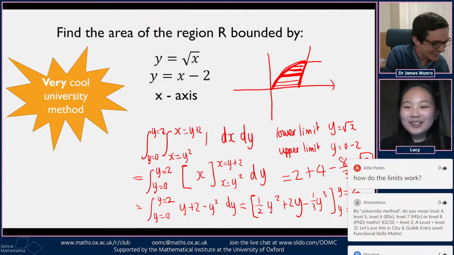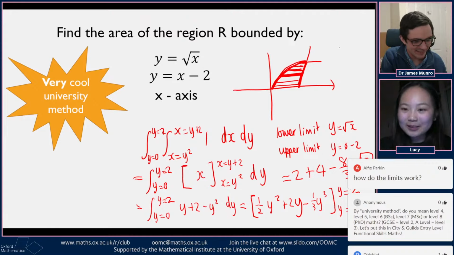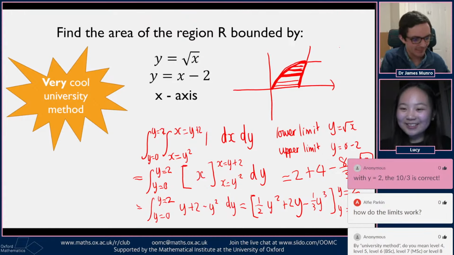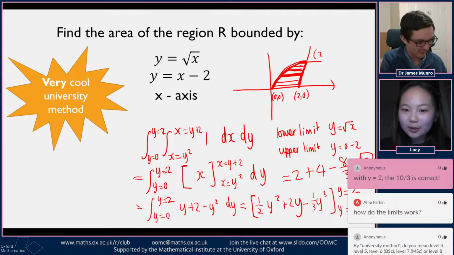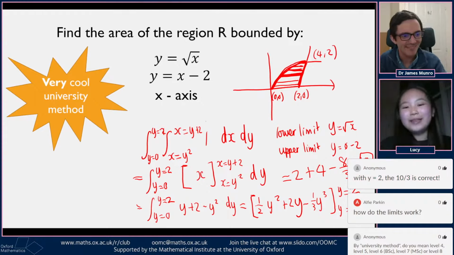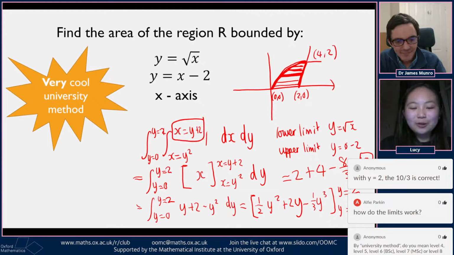Okay. So the limits. So let's try very hard to get this right. Let's say this is the origin, obviously, and then this one is 2, 0, and this one is 4, 2. So with the dx limit, the x equals y plus 2 and the x equals y squared.